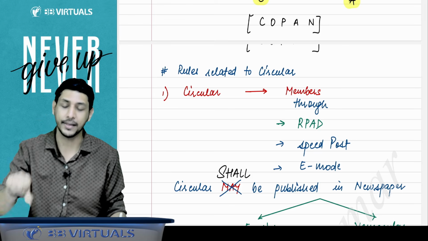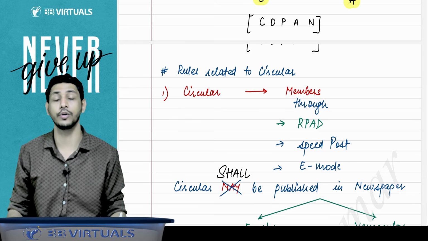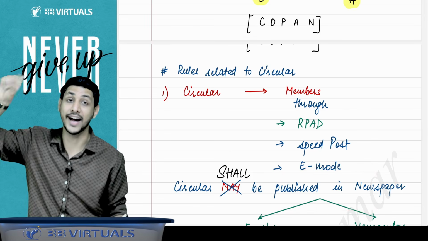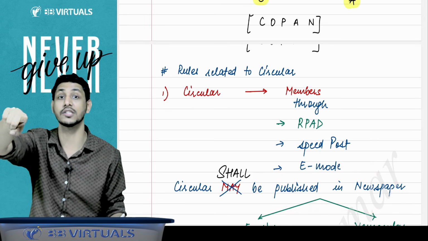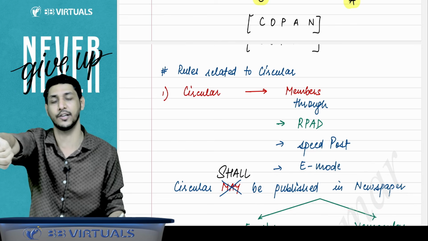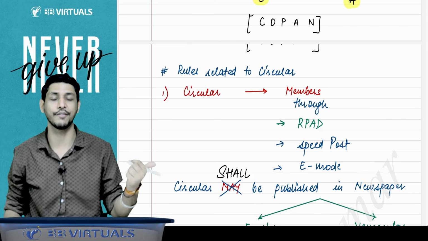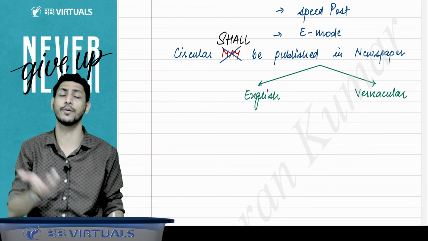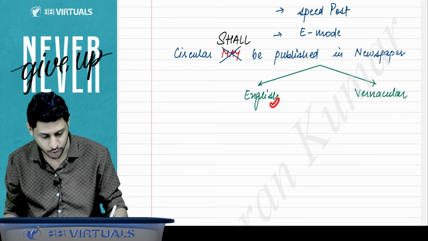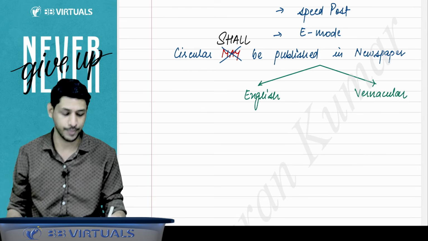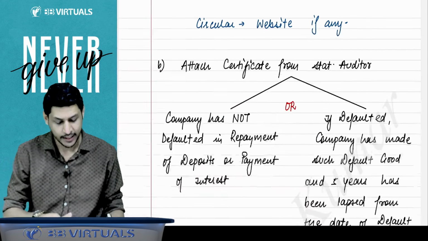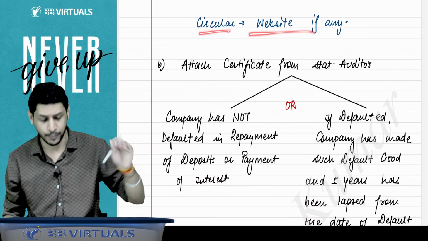Because you are accepting deposits from the public, not only from the members, you have to publish it in the newspaper. In that earlier section, you recall it was written that the circular may be published in the newspaper. But in this section, they have written that the circular shall be published in the newspaper, because you are accepting deposits from the public now. It is to be published in an English newspaper and a vernacular newspaper where the registered office of the company is located. Then the circular has to be posted on the website also.